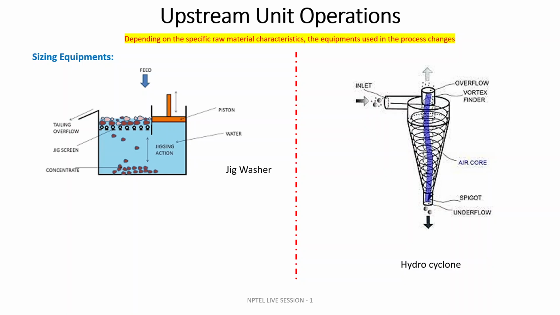Next, sizing equipment. We already discussed what sizing is. It is solid-solid separation based upon mainly two things, size and density.